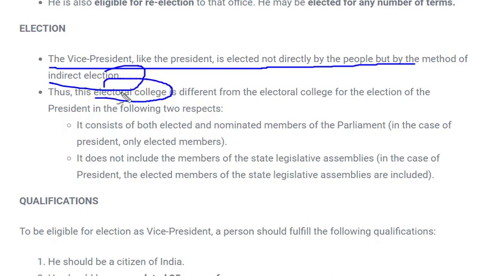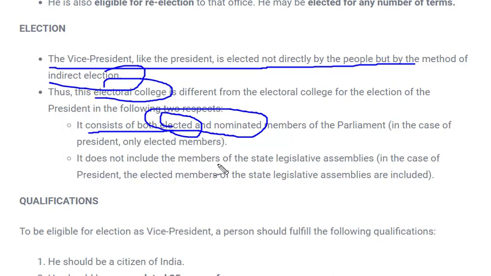But the difference from the President over here is that in case of the President, we saw that the members of the electoral college were only the elected members of Parliament and members of the legislative assembly. But over here, it consists of both elected and nominated members. This is the only difference: in case of the President, only elected members were in the electoral college, but here both elected and nominated members of Parliament can be members of the electoral college.